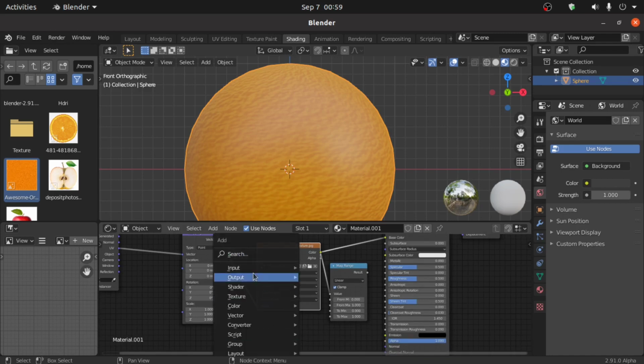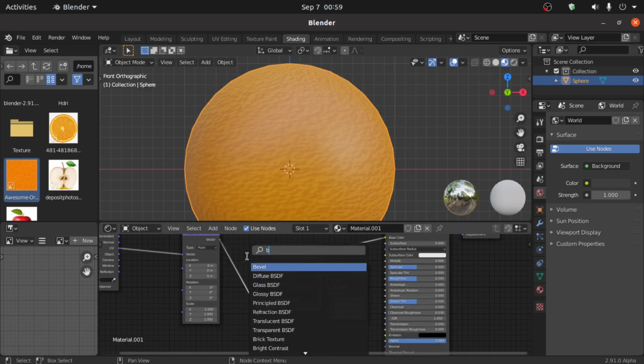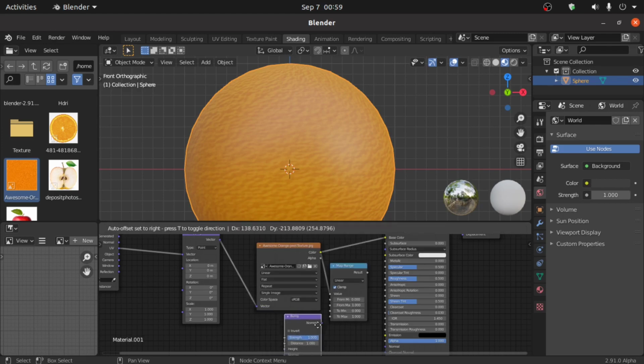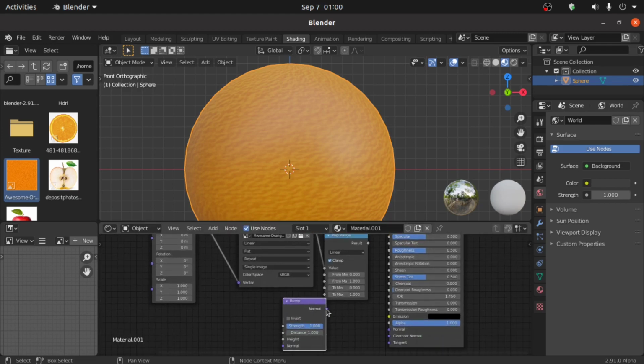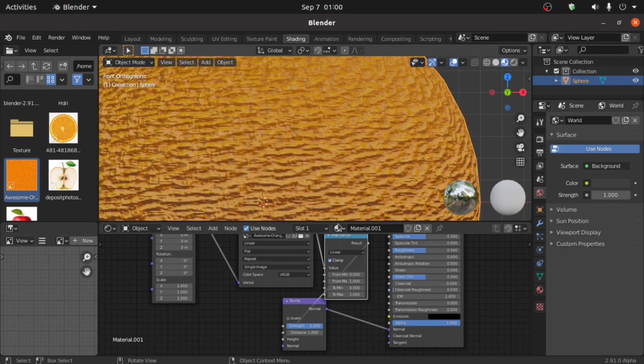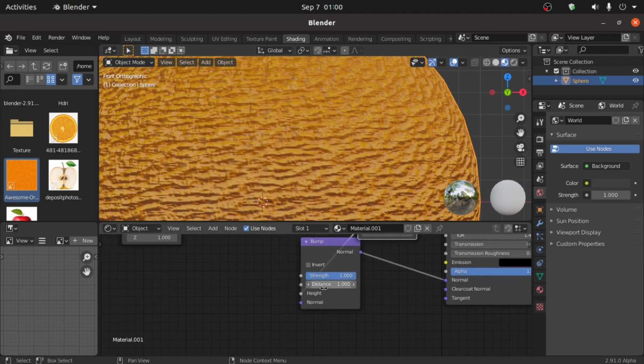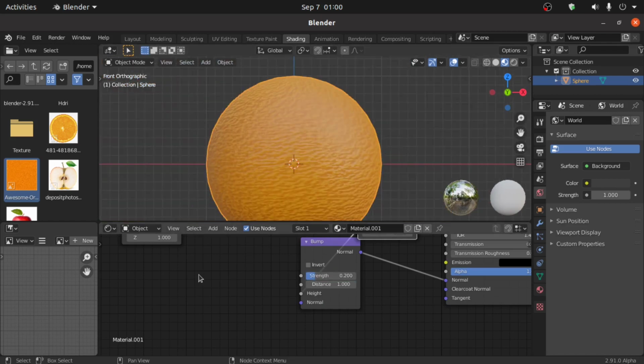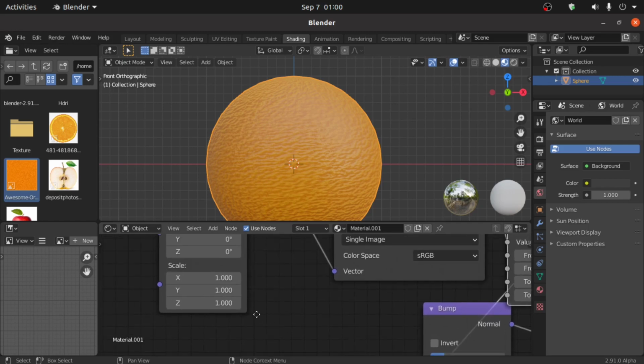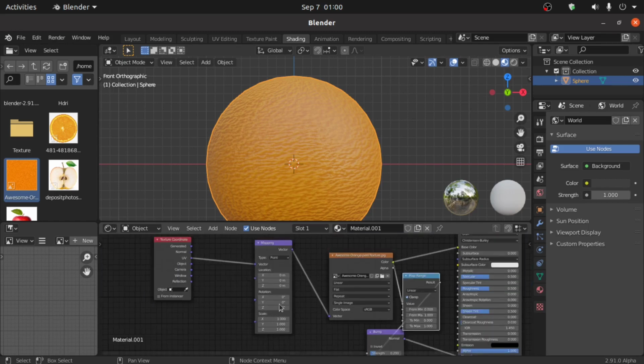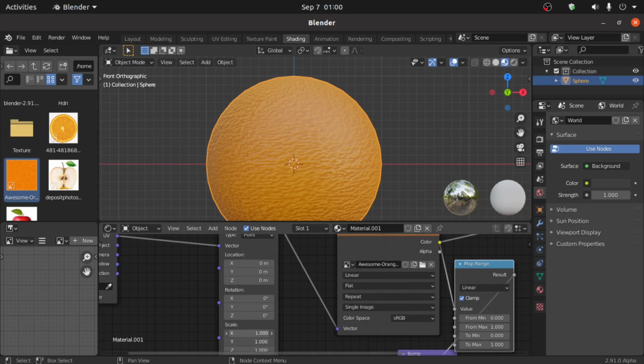Now press Shift A and search for the Bump node. Connect this normal point with this normal point. Now connect this result point with this height point. Okay. Now decrease its strength value, that is 0.2, and also change its scale value from this Mapping node, that is 2 for X and Y.